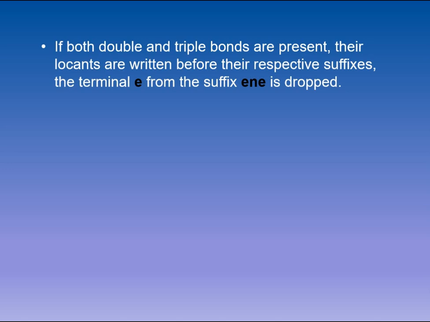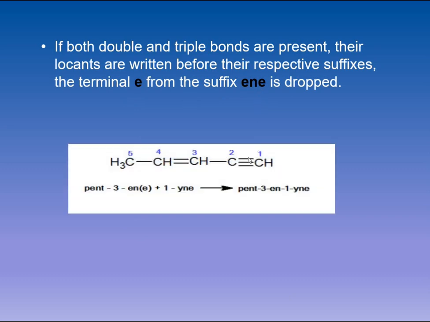Now, how do you write the name of a compound that holds a double and a triple bond? If both double and triple bonds are present, then their locations, or locants, are usually written before their respective suffixes. Suffixes are ene or yne. So we have to remove the E from the ene and then write the name. The name will be written in this way. For example, this is the example where we have a triple bond and a double bond in the compound. Numbering is starting from the end which has the triple bond.